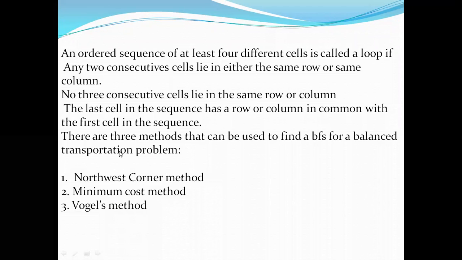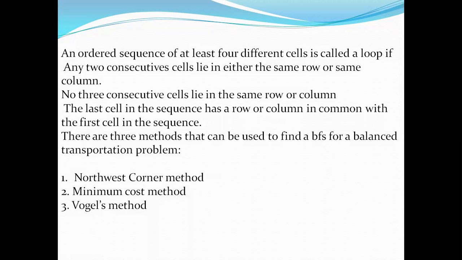There are 3 different methodologies with respect to rows and columns, which start from the first cell in sequence, for transferring the unbalanced problem to a balanced transportation problem.